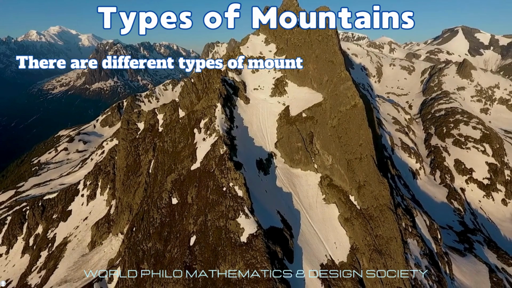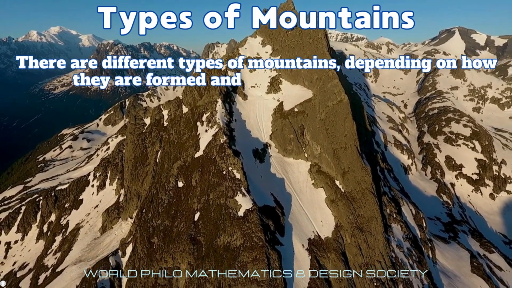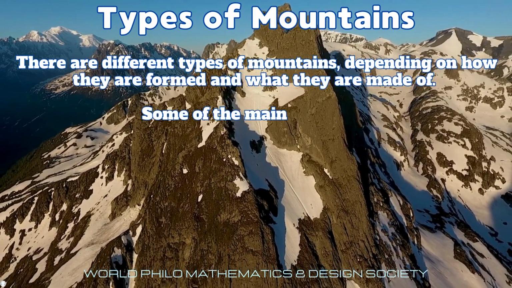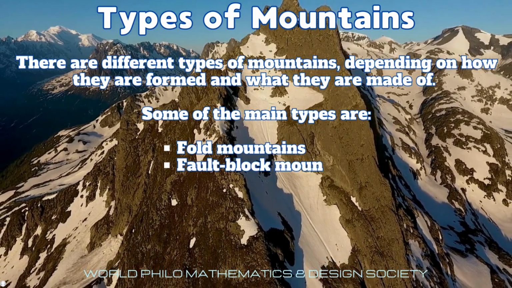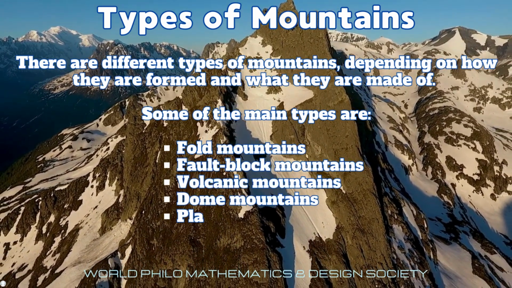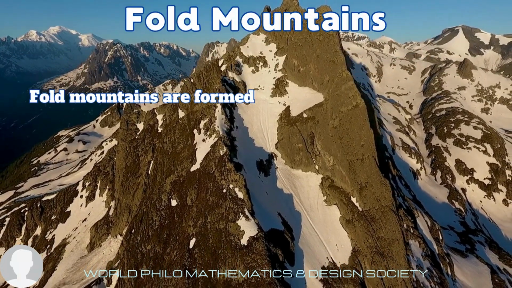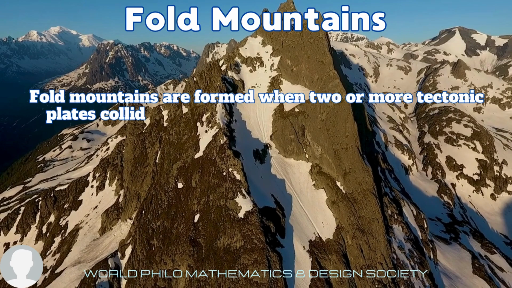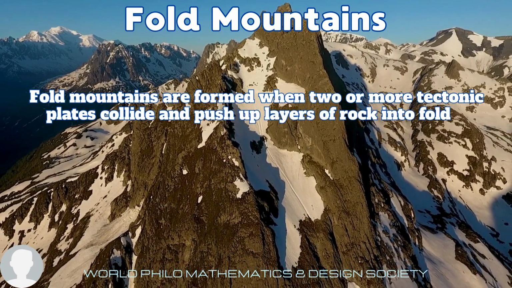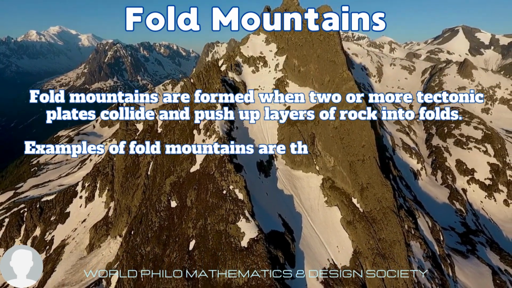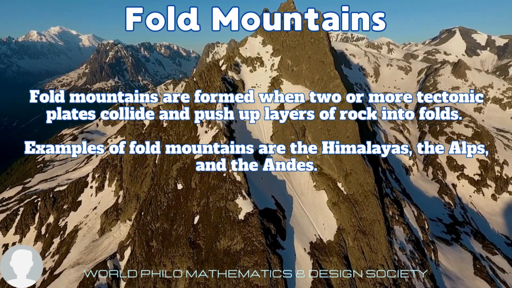There are different types of mountains depending on how they are formed and what they are made of. Some of the main types are fold mountains, fault block mountains, volcanic mountains, dome mountains, and plateau mountains. Fold mountains are formed when two or more tectonic plates collide and push up layers of rock into folds. Examples of fold mountains are the Himalayas, the Alps, and the Andes.